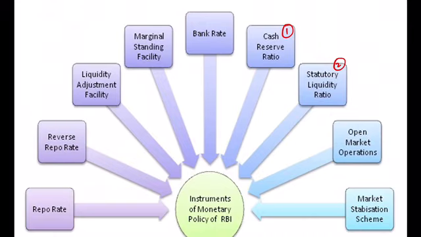And one more point is, when it comes to this SLR, that is statutory liquidity ratio, if it is 10% of demand and time liabilities, if the bank wants to buy more than the stipulated amount, for example if the bank wants to buy 20% equivalent government securities under SLR, it is allowed. Why? Because banks feel safe to buying the government securities. That is, under SLR a bank has to maintain only 10%, but if the bank wishes to maintain it 20%, it is allowed. There is no problem in it.